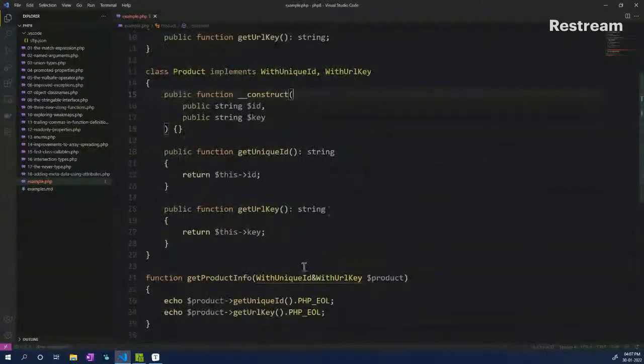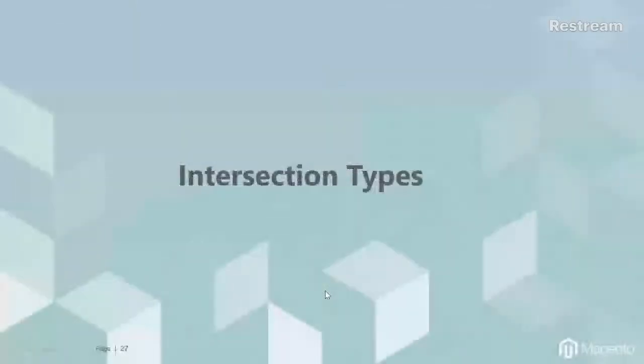So the first one, the pipe, is either-or, and this one represents the AND logic: both of these should be implemented.